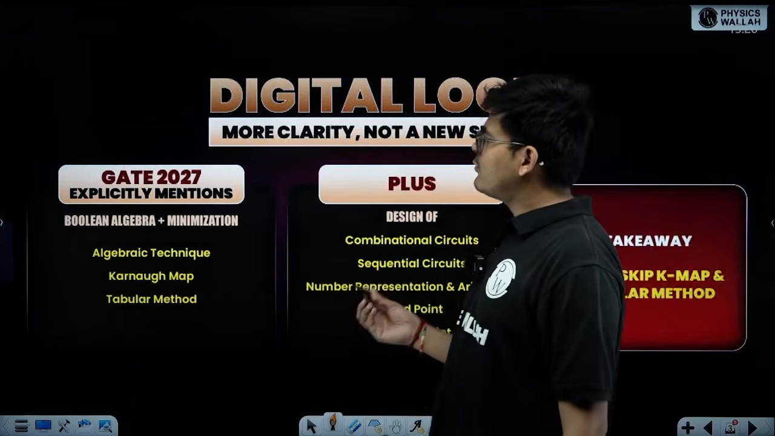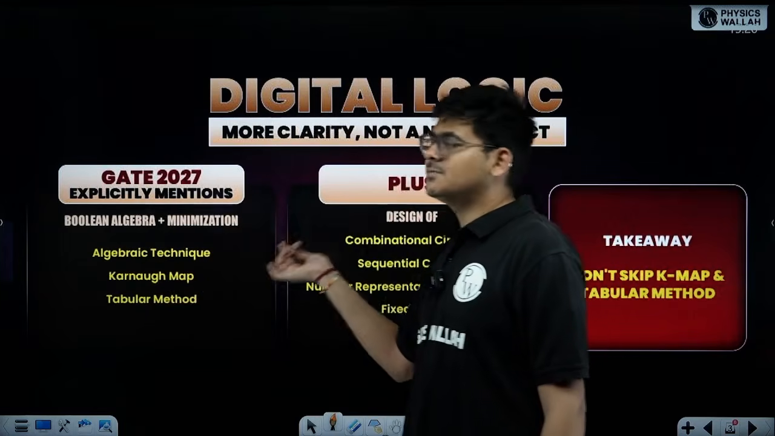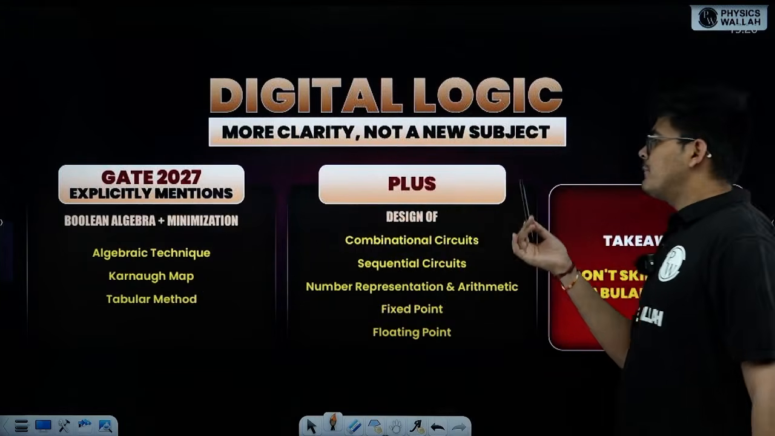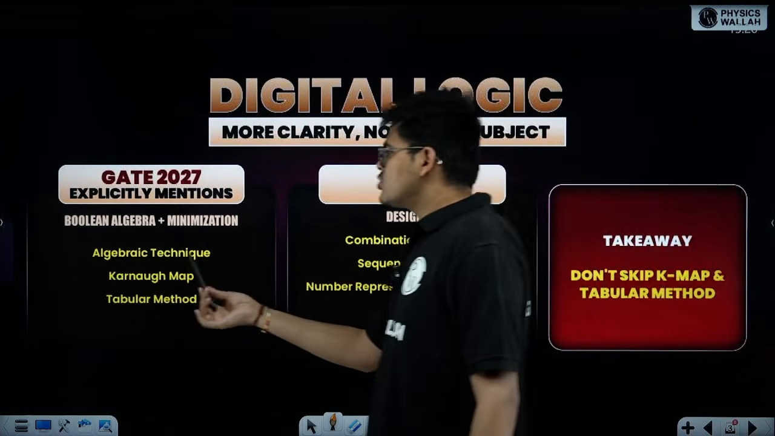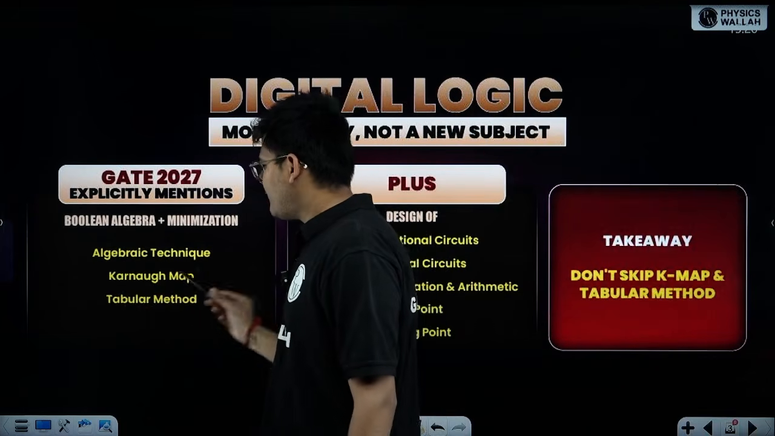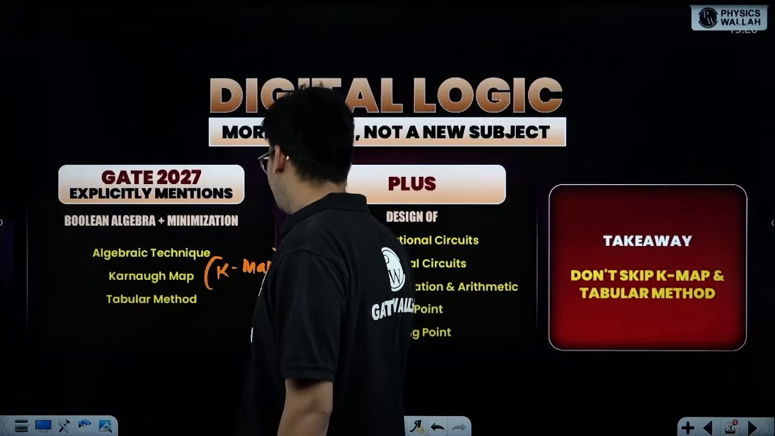GATE 2027 explicitly mentions Boolean algebra plus minimization. Plus we will talk about what exactly is additional. So algebraic technique, K-map. In short, this is called K-map. You all know that, right? K-map.